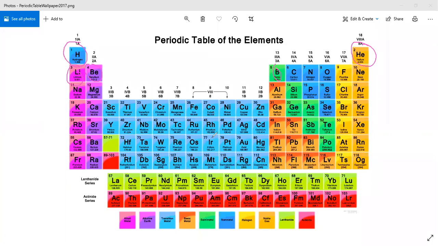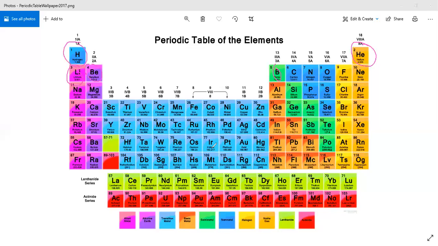So atomic number is a very fixed property that does not change. It remains fixed. But atomic masses change, and when there are different isotopes of the same element, there is a change in their atomic mass. That's why the modern periodic table is arranged on the basis of atomic number.